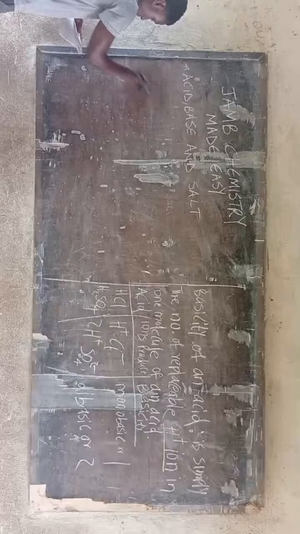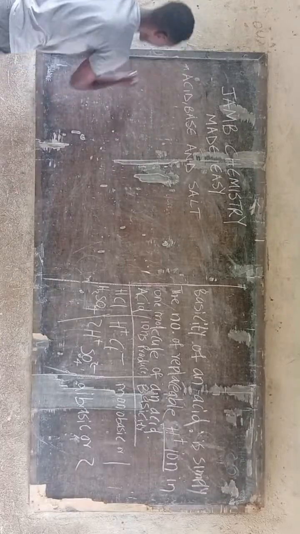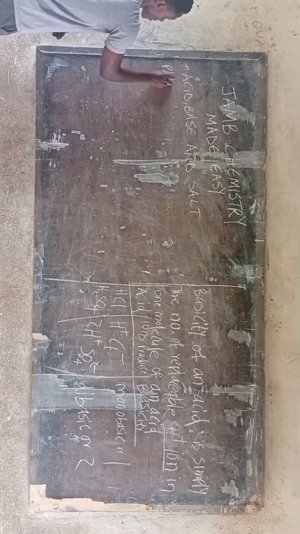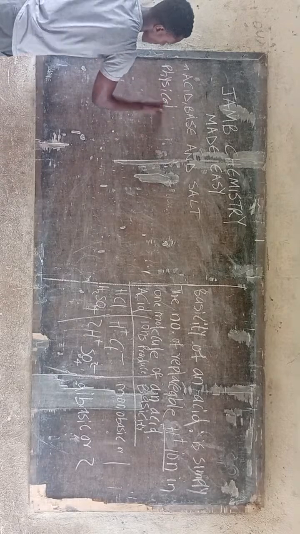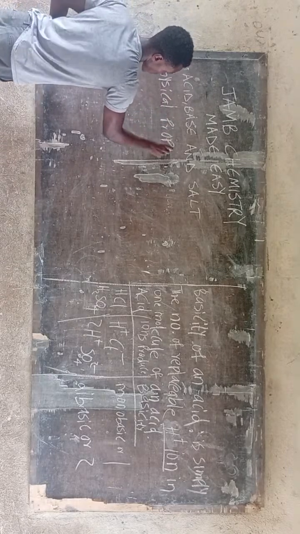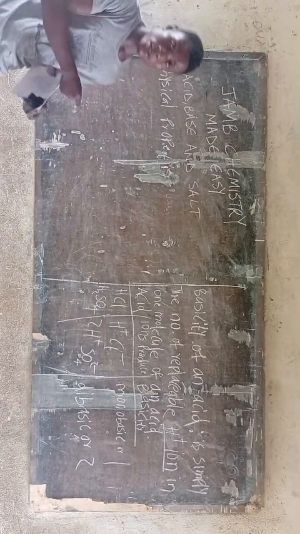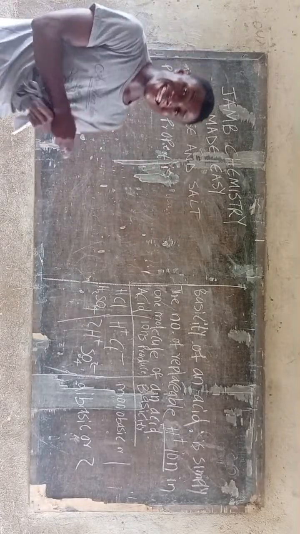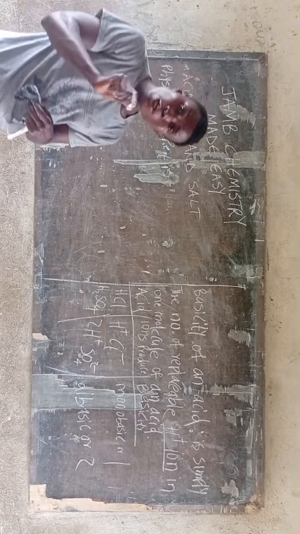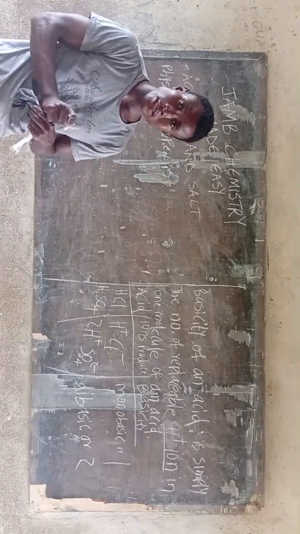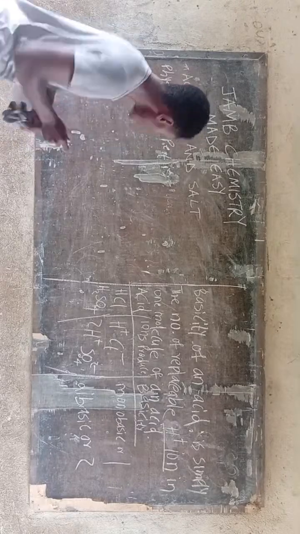Okay, so let me write physical properties. First of all, talking about the physical properties, just as I explained, an acid turns blue litmus paper red.